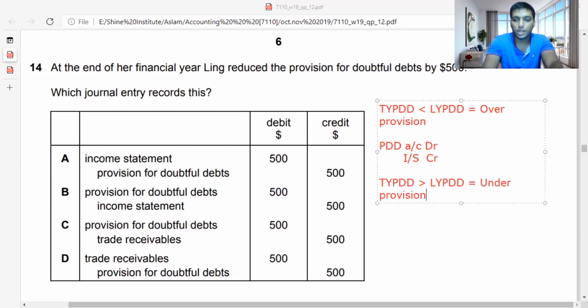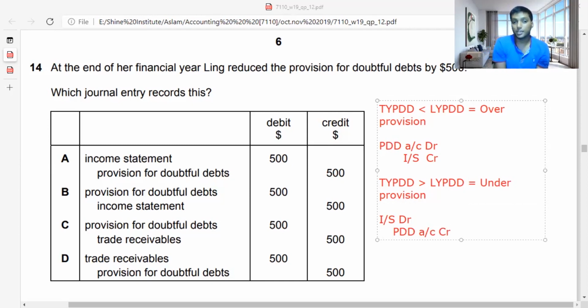So under provision, you will have the double entry: income statement account debit. What account will become credit? Provision for doubtful debt account credit. So now I have given you a clear idea how over provision and under provision work.